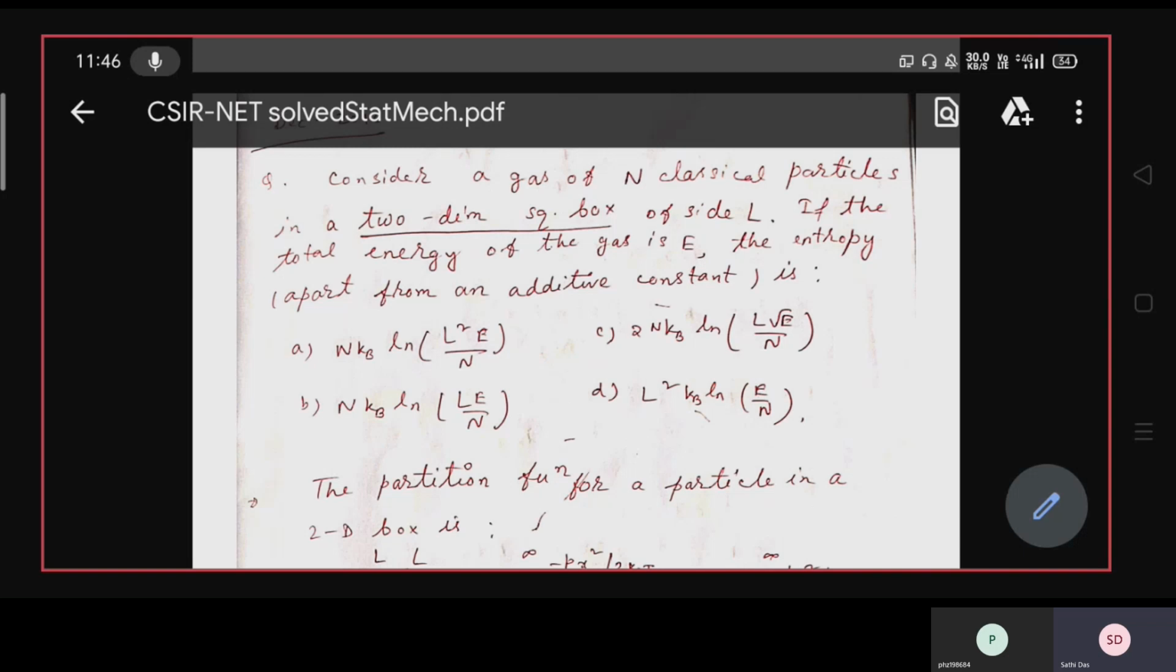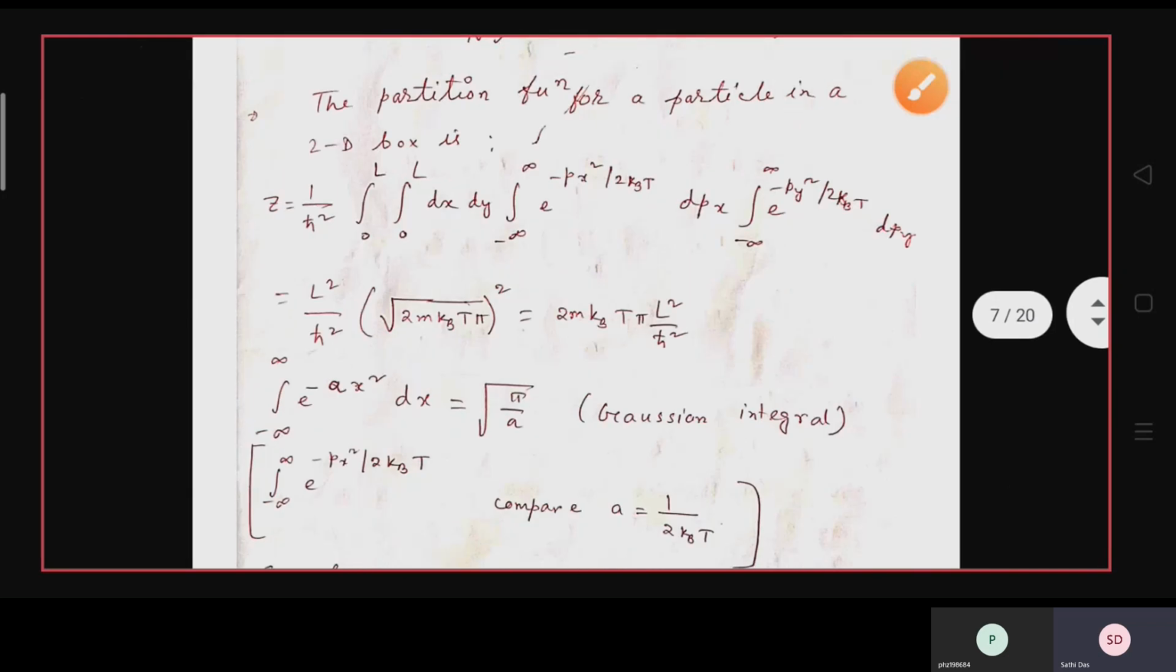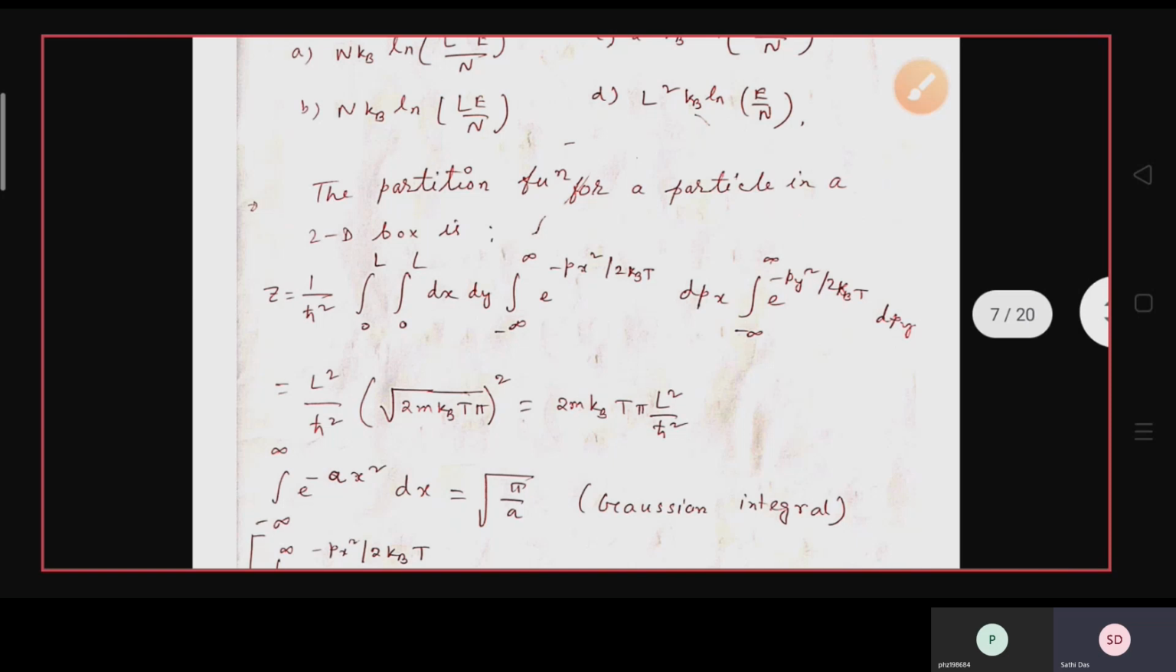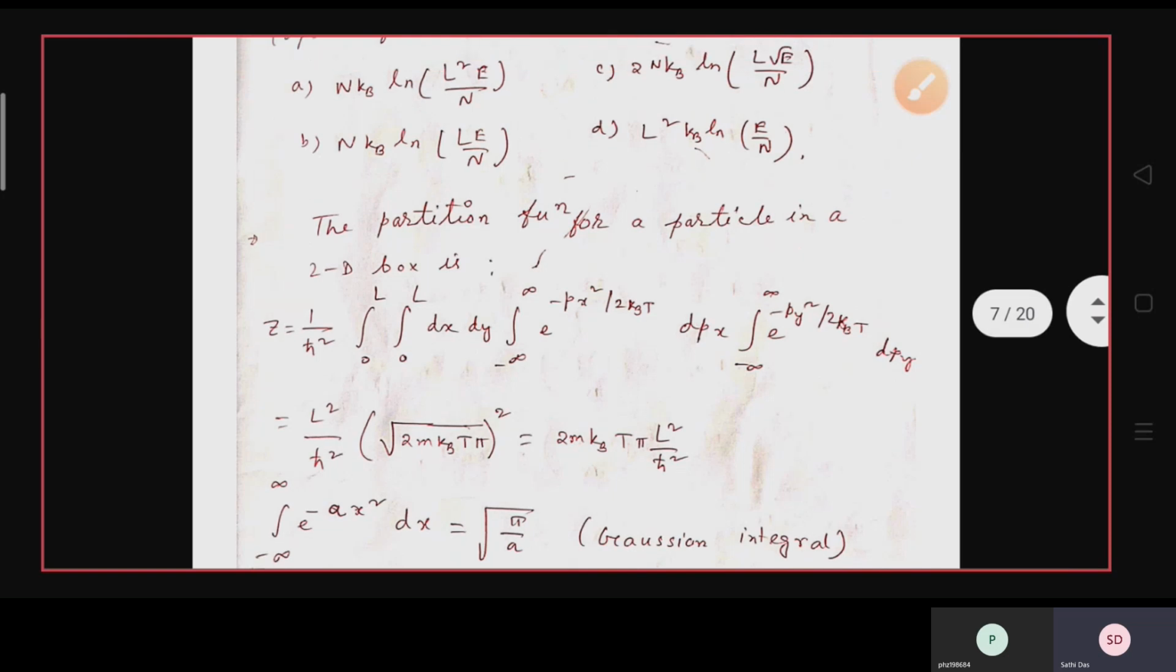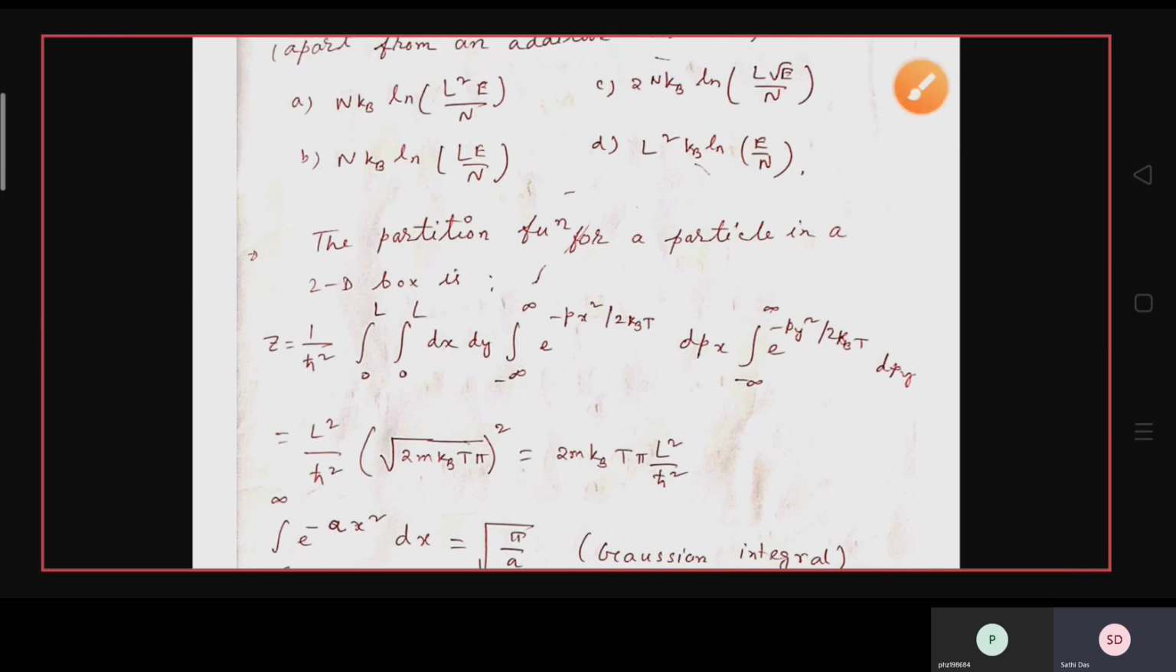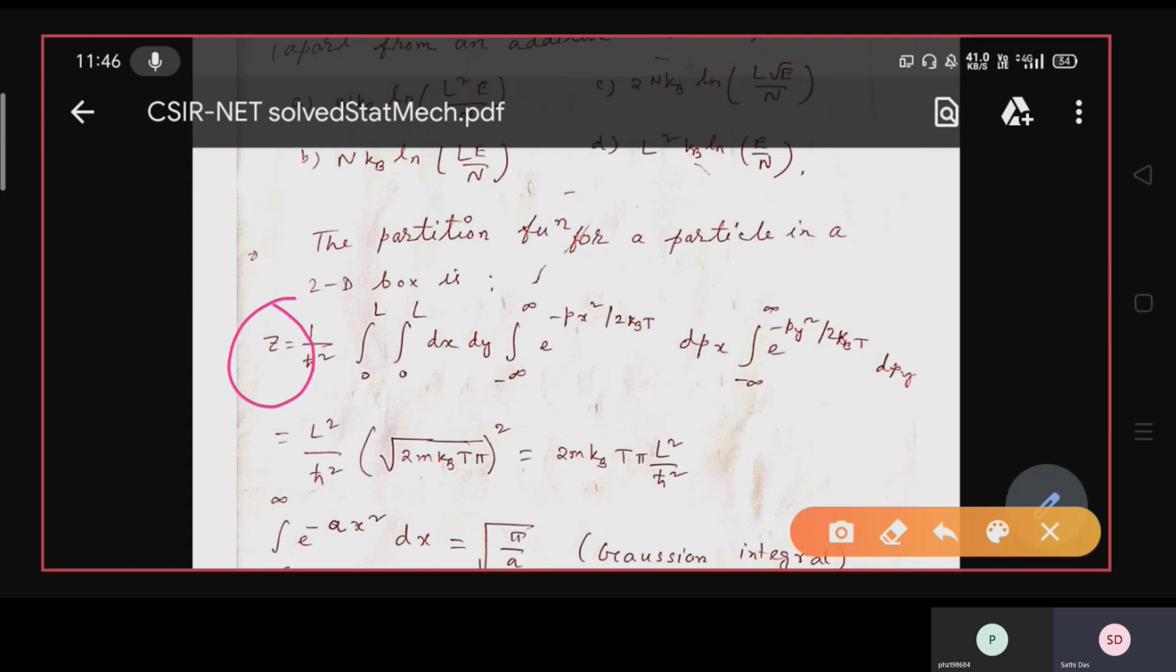What will be the entropy? As the total energy E has been given, and there is no mention of the potential energy, you don't need to take any potential energy. You have to find only E, the total energy, as the kinetic energy, that is P square by twice M, and for the two-dimensional case the total energy E will be Px square by twice M plus Py square by twice M, with kBT.